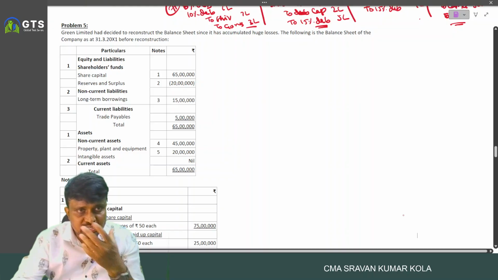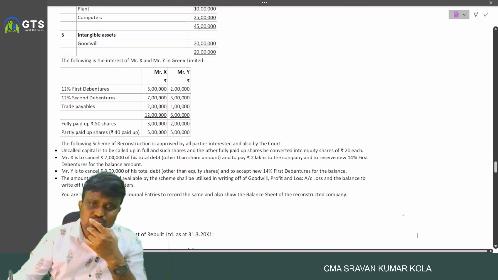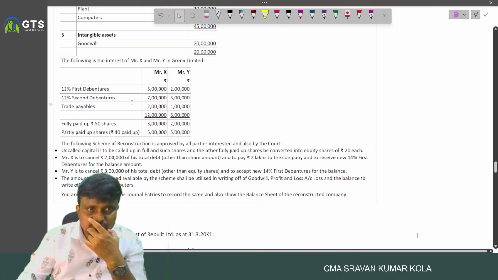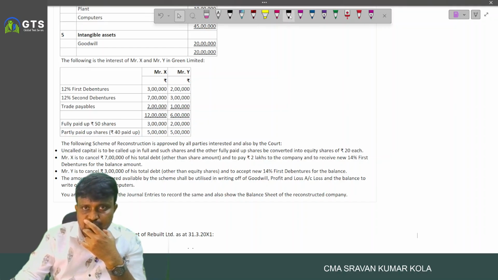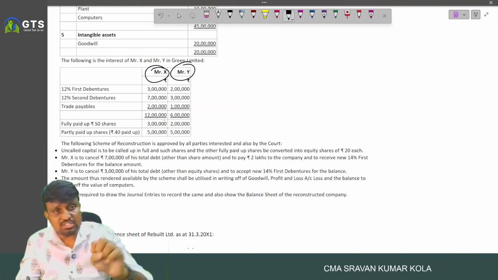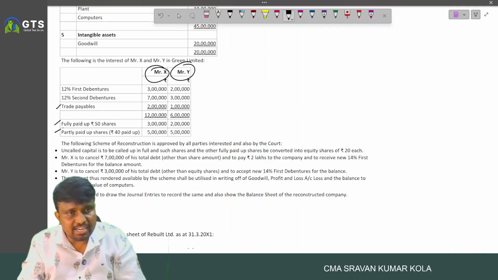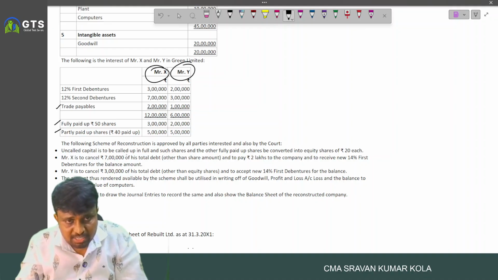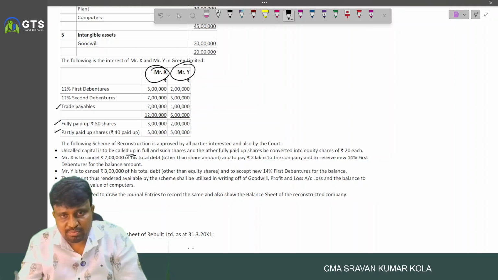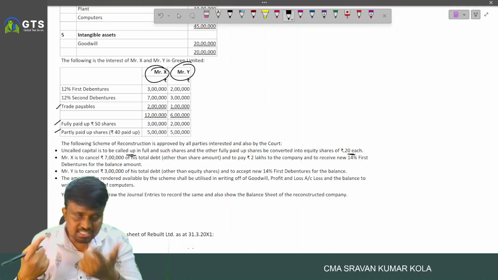Next, coming to the fifth problem. Here the balance sheet was given, and this is also a similar problem. First, individual things are provided relating to X holding, Y holding, but along with debentures, they are having the trade payables, balance in trade payable, and equity shares also. Uncalled capital is to be called up in full, and such shares and other fully paid up shares converted into equity shares. Same thing. Already we discussed that point.